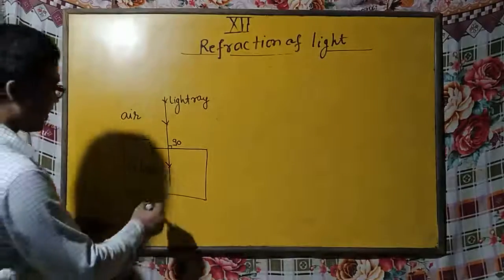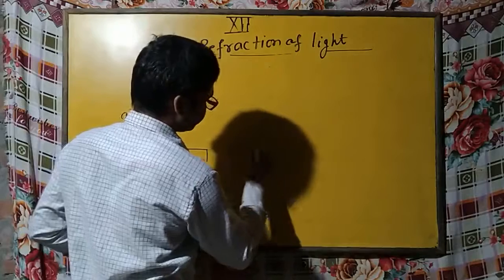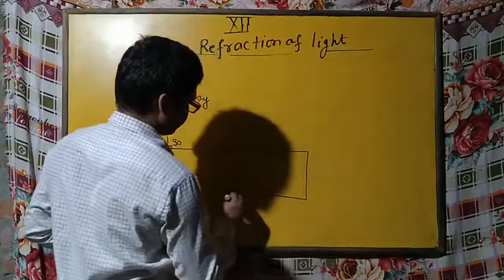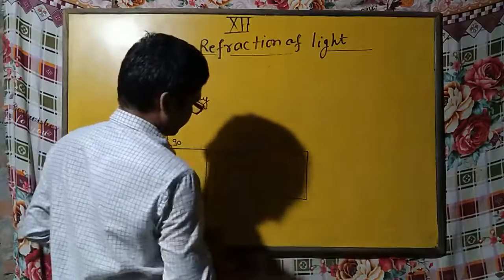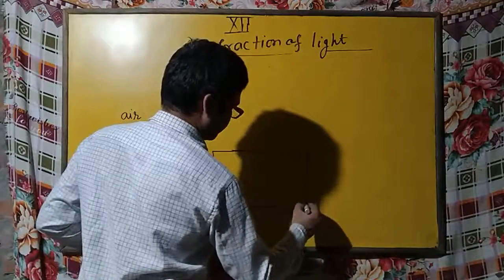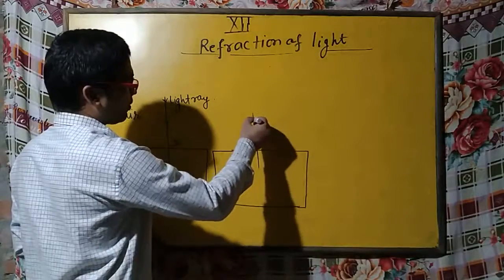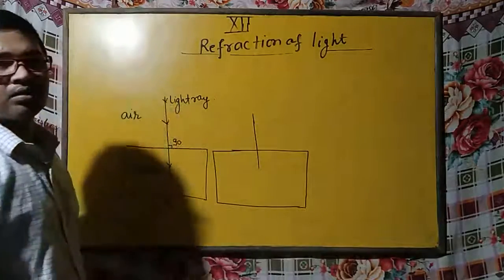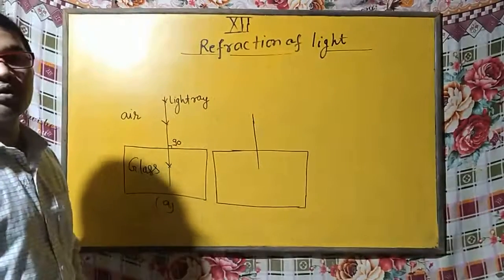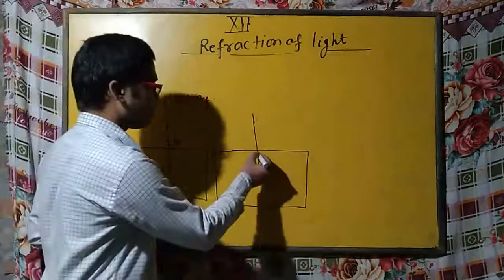Now let's see the second case. Suppose this one is the glass. This is the normal. Normal is chosen on the surface to find the angle of the ray from the normal.